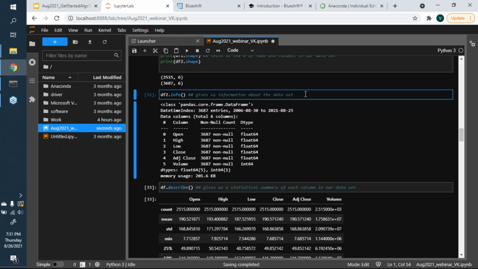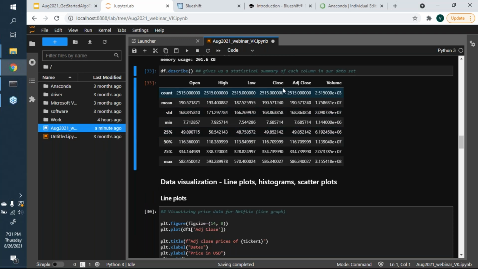You have other commands like info, which gives you some details, like what the size of this data set in your memory is. It's about 200 KB. None of them are null, so all of them are non-null. Non-null tells you that you actually have values there; you haven't lost any data. The float that you see at the very end tells you that these are fractional numbers, and the volume is an integer. So float64 and int64 give you some sense of what kinds of numbers they are.